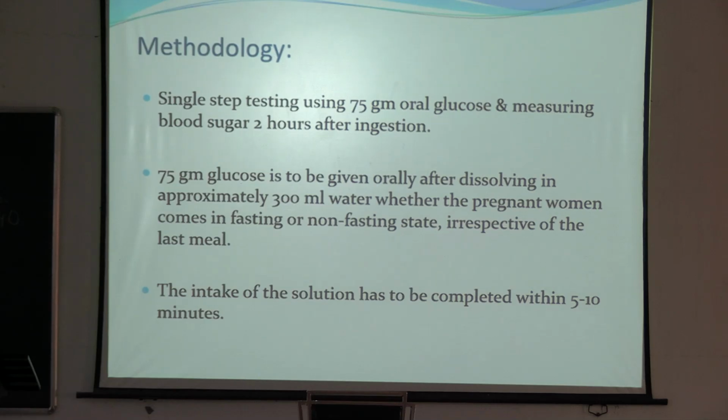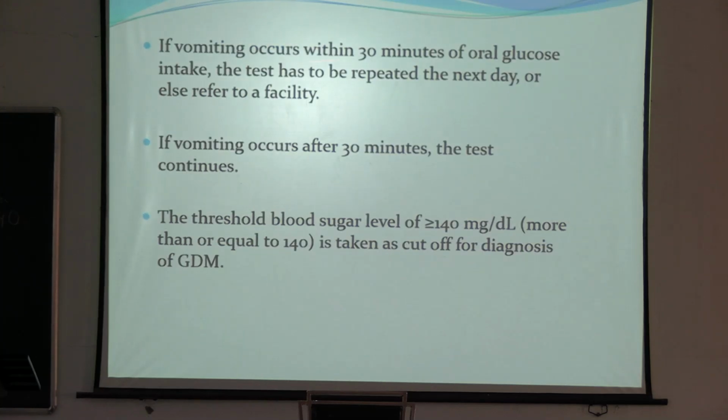Okay. So, what is the method? 75 gram glucose is given orally after dissolving in 300 ml of water, whether the pregnant woman comes in fasting or non-fasting state, irrespective of the last meal. The intake of the solution has to be completed within 5 to 10 minutes. If vomiting occurs within 30 minutes of oral glucose intake, the test has to be repeated the next day or referred to the facility. If vomiting occurs after 30 minutes, the glucose has already been absorbed. So, we will measure the blood sugar level, and a threshold of more than 140 milligram per deciliter is taken as the cutoff for diagnosis of GDM in the Indian population. Okay.